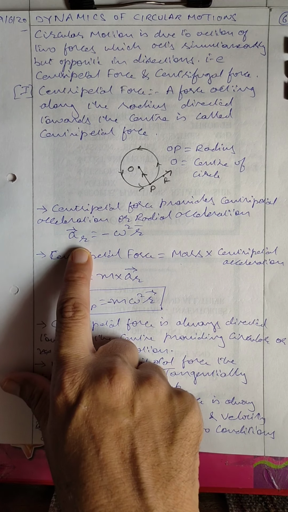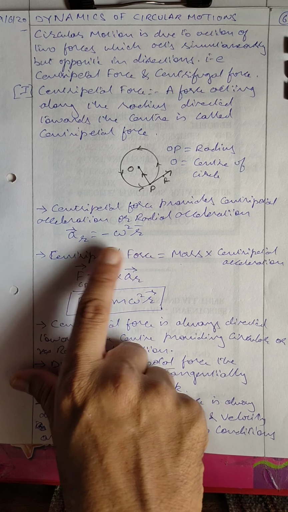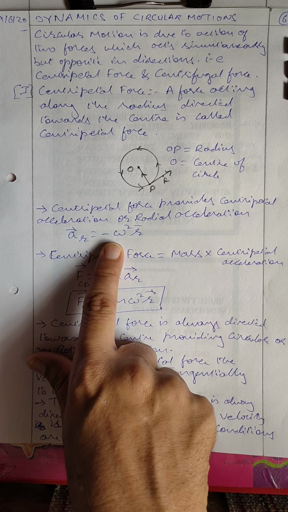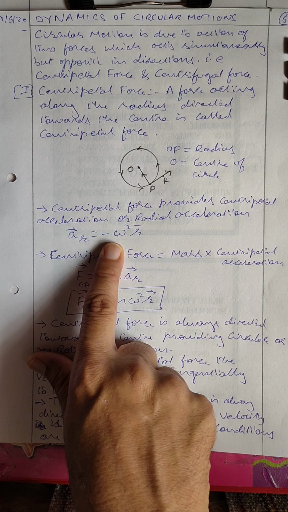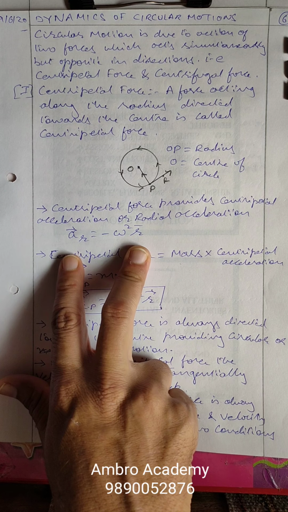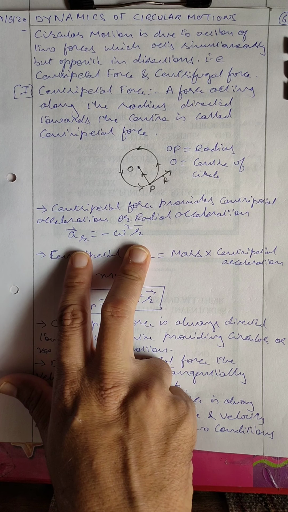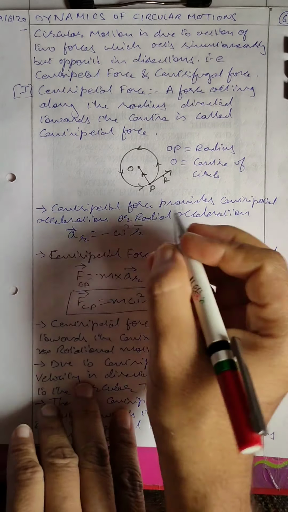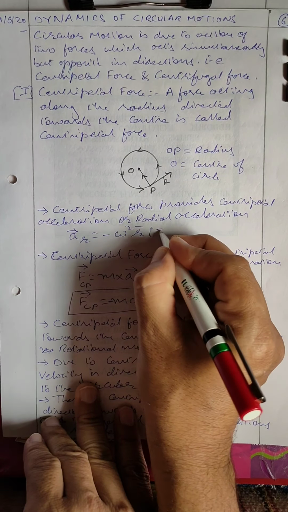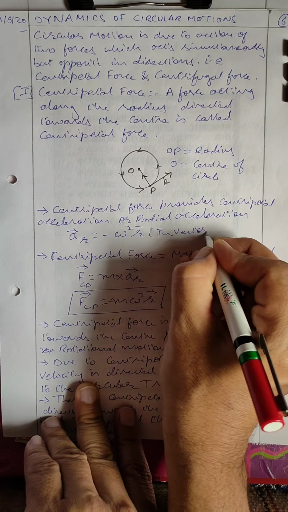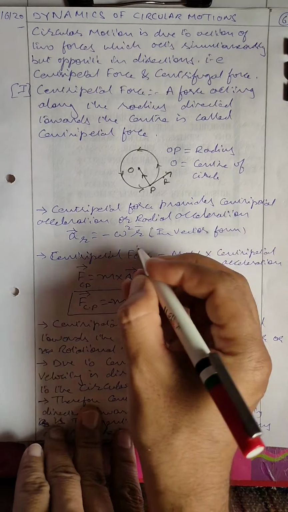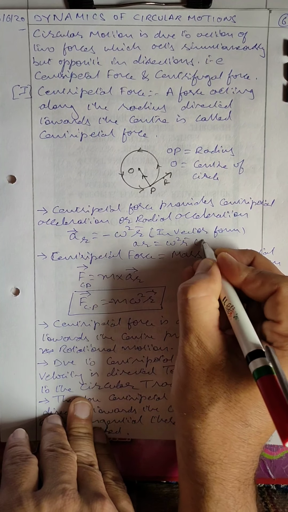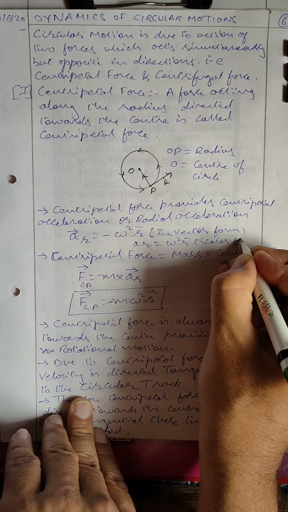So a bar is equal to minus omega square R bar. We know centripetal acceleration is toward the center, but the radius vector is away from the center. Hence it is negative, and the negative sign shows these directions are opposite. But the magnitude of centripetal acceleration is a_R equal to omega square R, which we have already done. I will write down in vector form. In vector form, and in scalar form, a_R is equal to omega square R.